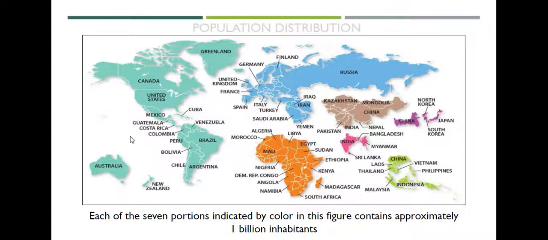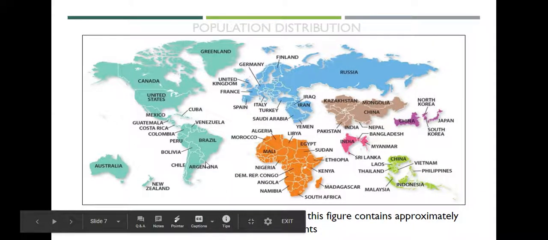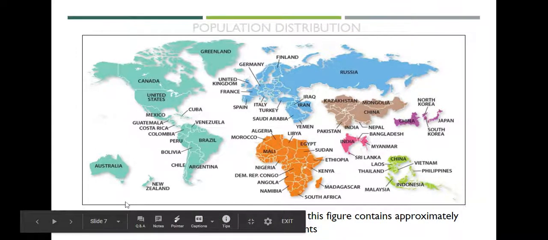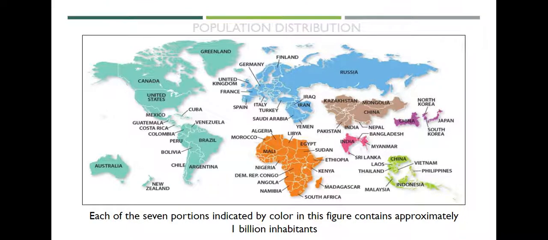I love this because it shows you where people are. If we look at the Americas, both North and South America, you'll notice Greenland is part of North America. And we've included Australia and New Zealand as well in our way to get to 1 billion people. There are a lot of not very densely populated areas in North and South America, and Australia and New Zealand don't have very large populations.